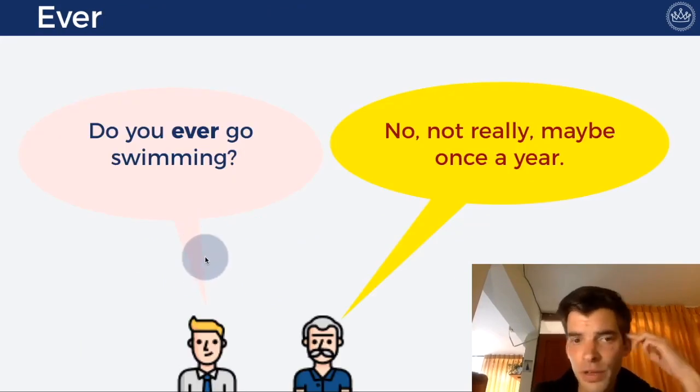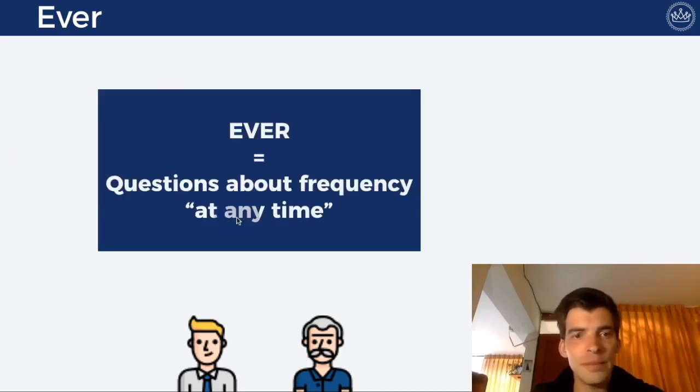Ever. Do you ever go swimming? No, not really. Maybe once a year. So ever, what does ever mean? Ever means at any time. Like, have you ever done this? Ever is once, but we don't know.